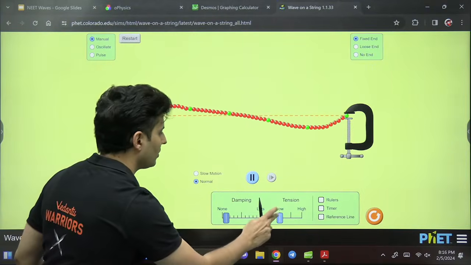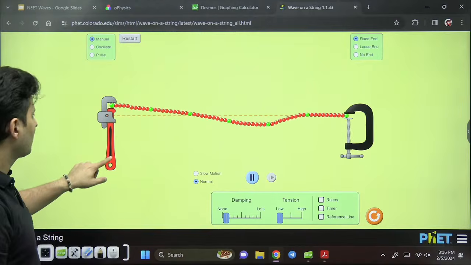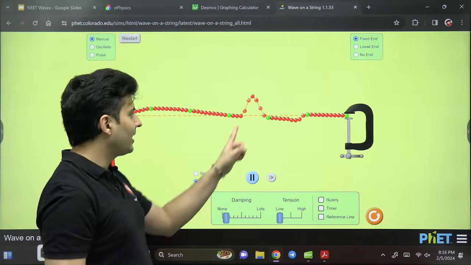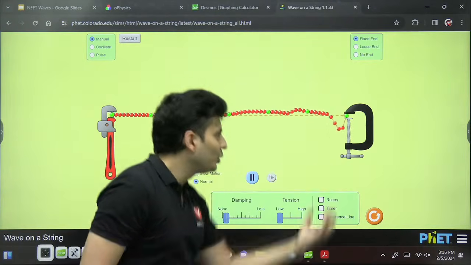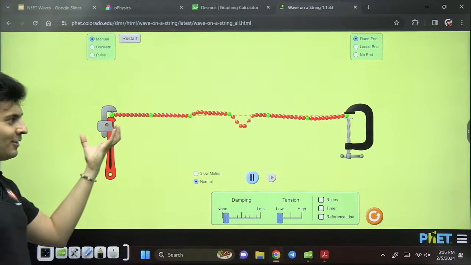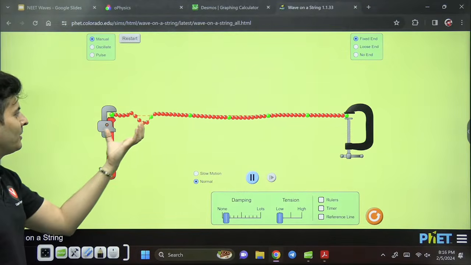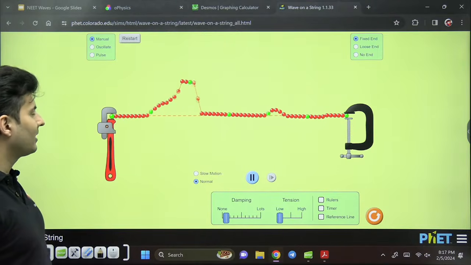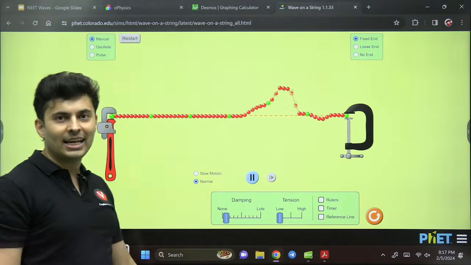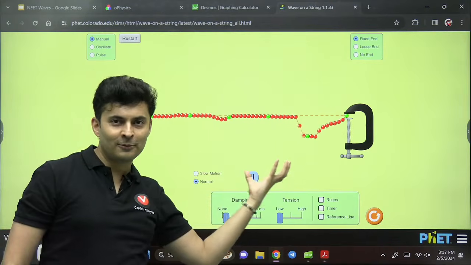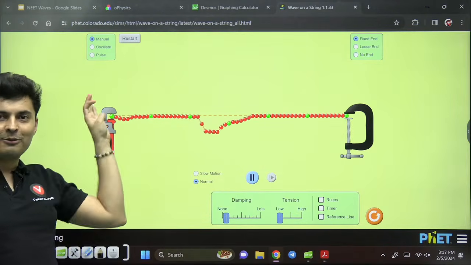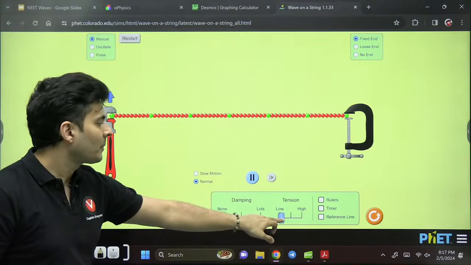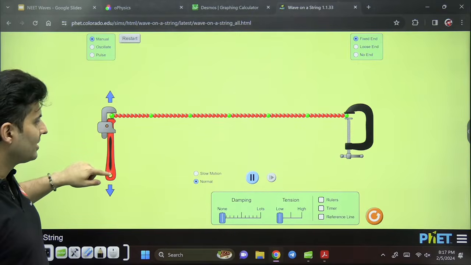Not so fast, not so fast. Let's do this. See what will happen. This is a crest which is going, went there, and came down as a trough. This trough will come here and go back as a crest. So whenever you generate a crest toward the fixed end, it will be reflected as a trough, and a trough will be reflected back as a crest. Is that very, very clear, my dear warriors?